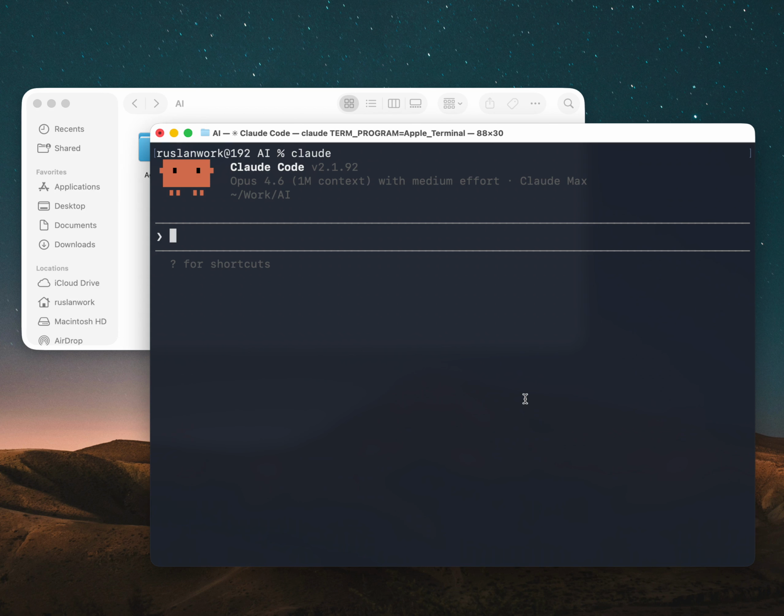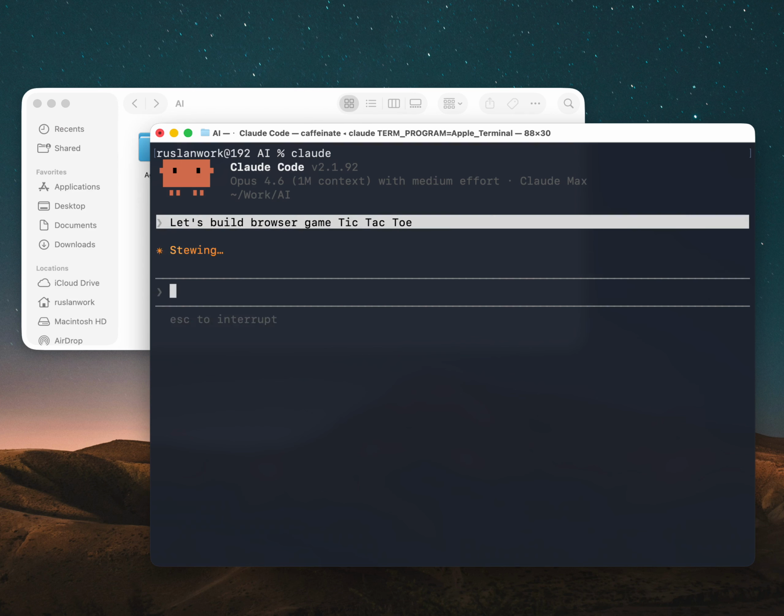So for example, we would like to create some product, but we don't have enough details about how this project will be. We just have some vision. Let's keep things simple and, for example, let's build a browser game, tic-tac-toe. Let's see what this agent will simplify for us.